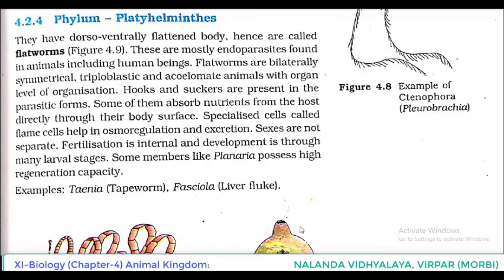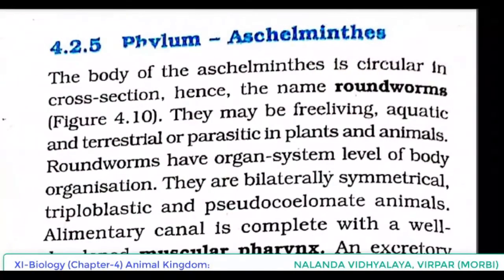Now we are going to start the next phylum, that is phylum Aschelminthes. Okay, now let's start phylum Aschelminthes. The body of the Aschelminthes is circular in cross section, hence the name roundworms. So now when we are going to discuss each phylum, you have to connect all the points we have learned in Platyhelminthes and compare with the points there.